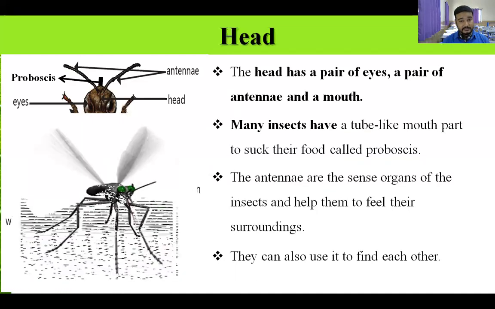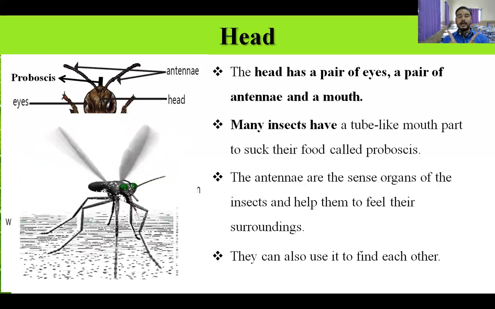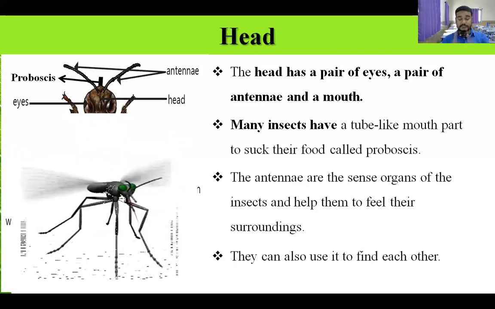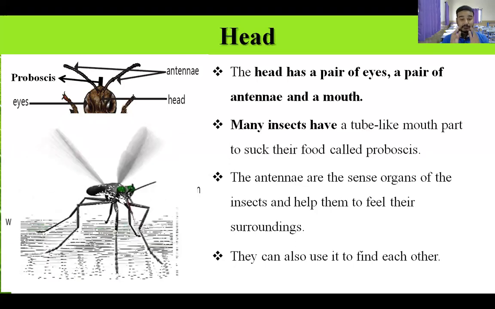So, discussing the head, we'll repeat it once again. On their head, they have two eyes, one to the right, one to the left. They have two antennas, one to the right, one to the left. And in the center, they have a mouth. The mouth may be different. Some of them have a tube-like structure called proboscis. What is the use of this proboscis? They can suck the nectar or juice from the flower.